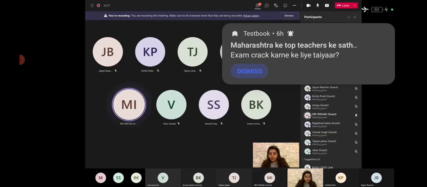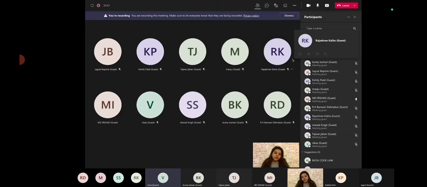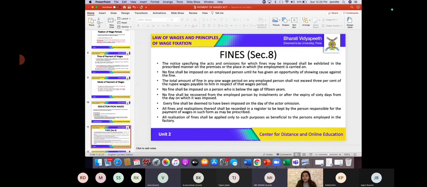Fine should not be imposed on any employee who is under the age of 15 years. Definitely, we know that it cannot be imposed on minors, right? So it makes it very straightforward. Furthermore, fine should be imposed for one time only on the wage of the employee for an act or omission which he has done.